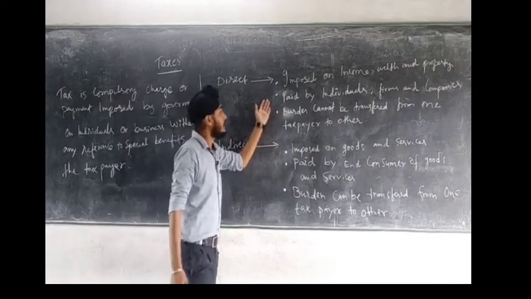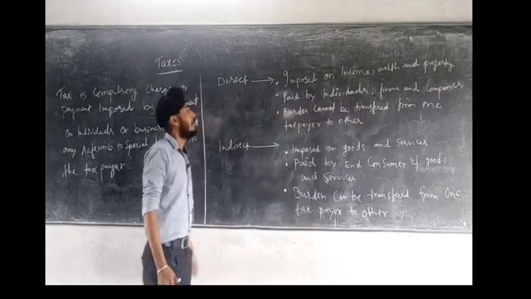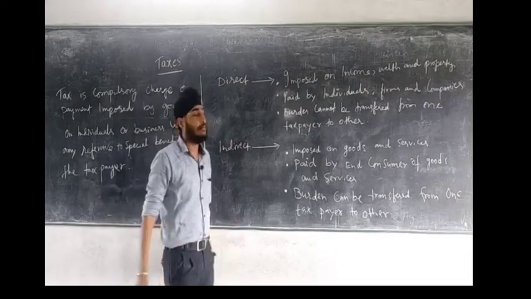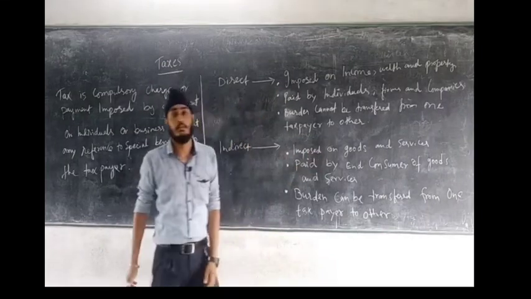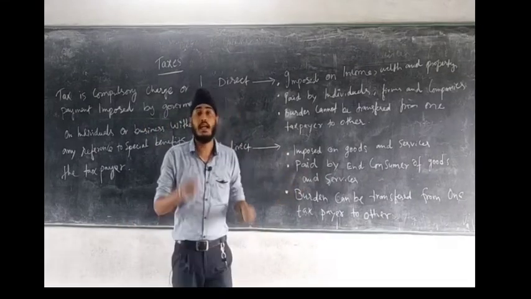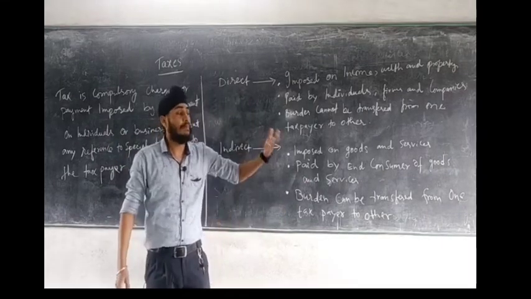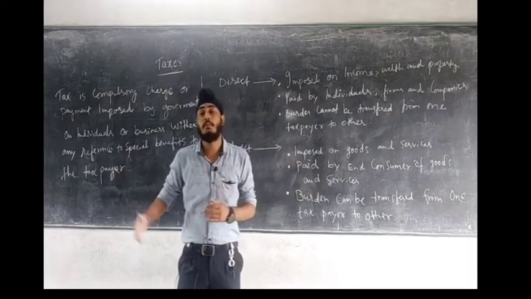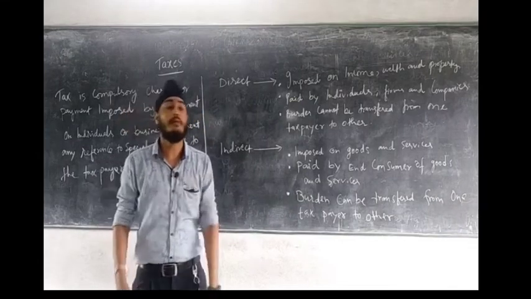The second point is it is paid by individuals, firms and companies. So direct tax is paid by individuals, firms and companies. It is levied on individuals, firms and companies, whereas indirect tax is paid by the end consumer of goods and services. Like GST, when goods are sold to the consumer, the consumer pays the GST, and again if they sell those goods to other customers, they will pay GST. So the GST burden is paid by the end consumer, the one who will consume the goods at the last.